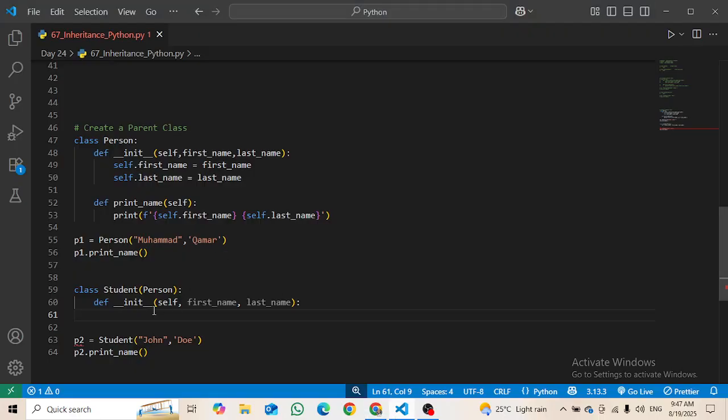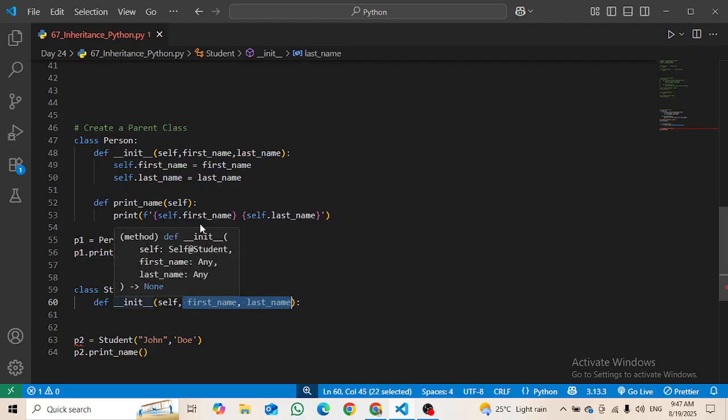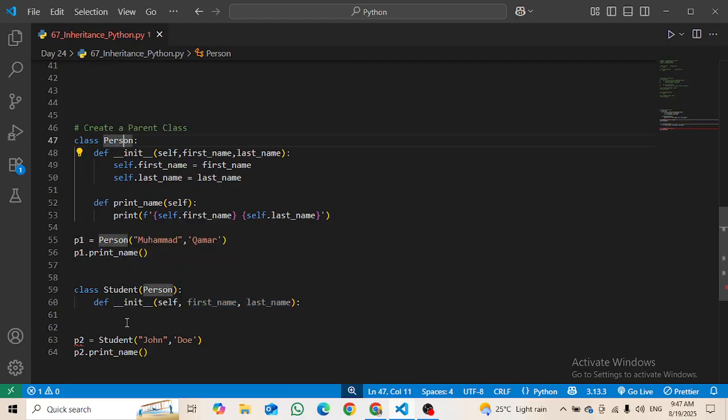So what this is going to do is that it will make its own properties instead of inheriting from the parent class. If you want to inherit properties from the parent class, we have to write super. This is also called a base class and also a super class.